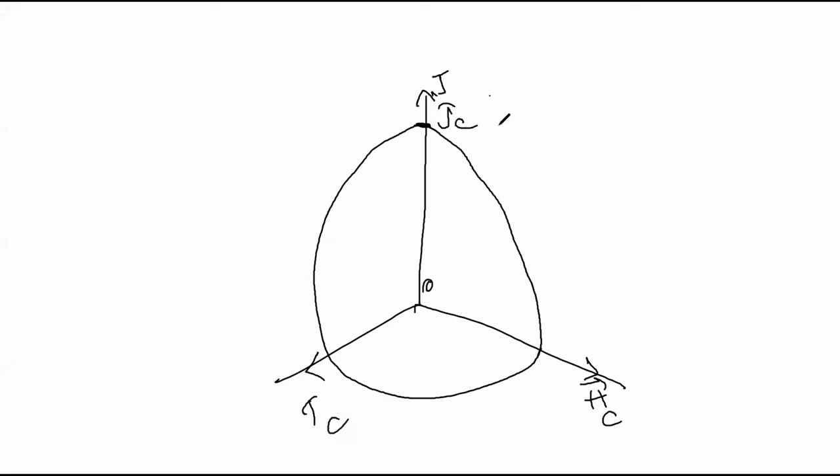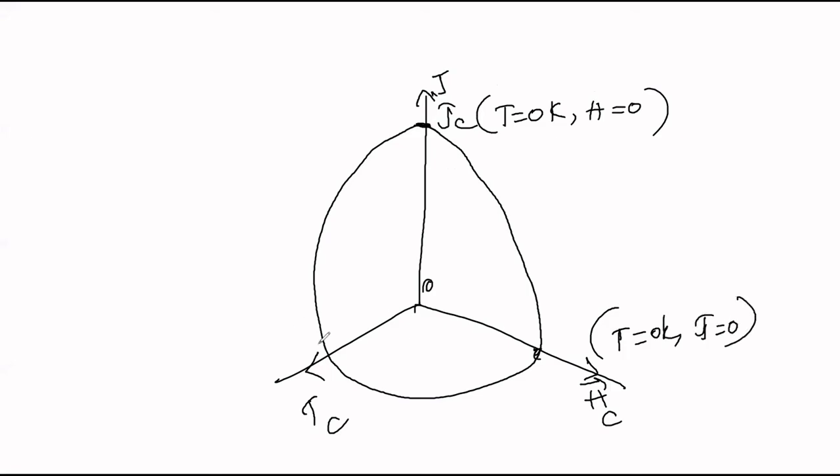Jc is there when T is equal to 0 Kelvin or H equal to 0. Similarly, this is the point where J equals 0 and T equals Tc.